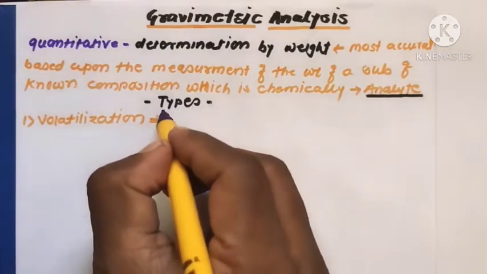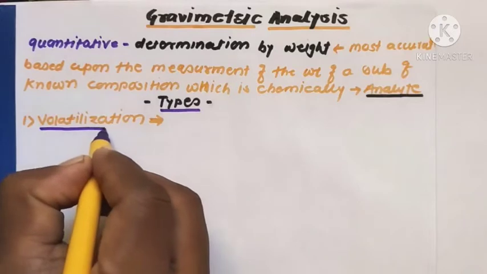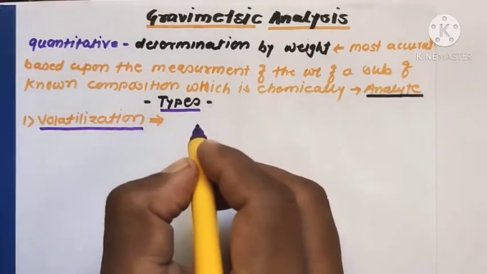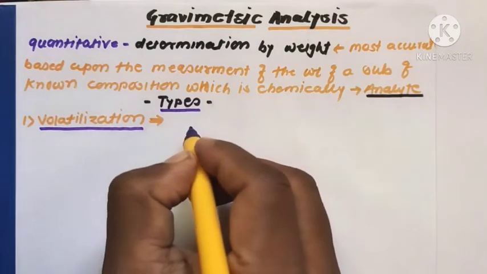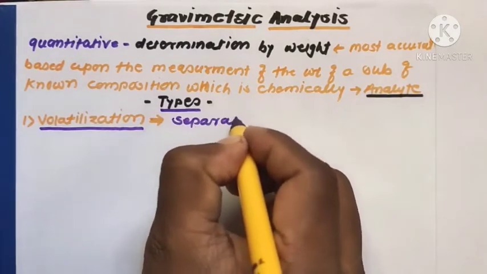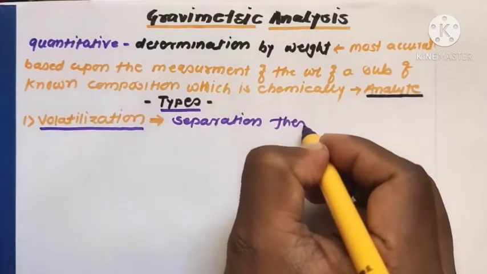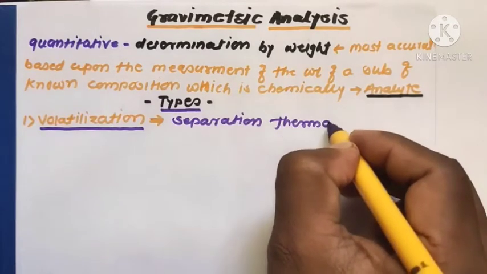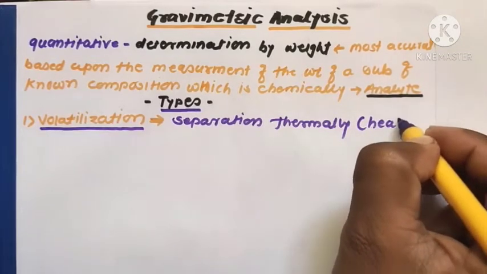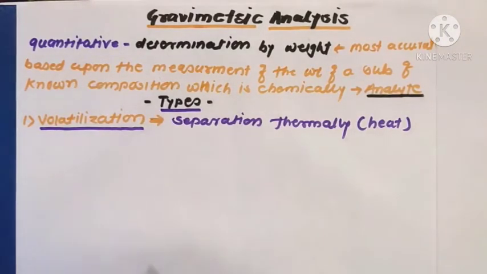Now, types of gravimetric analysis. The first type is volatilization. Volatilization involves separating the components present thermally, that is by using heat or chemical decomposition.